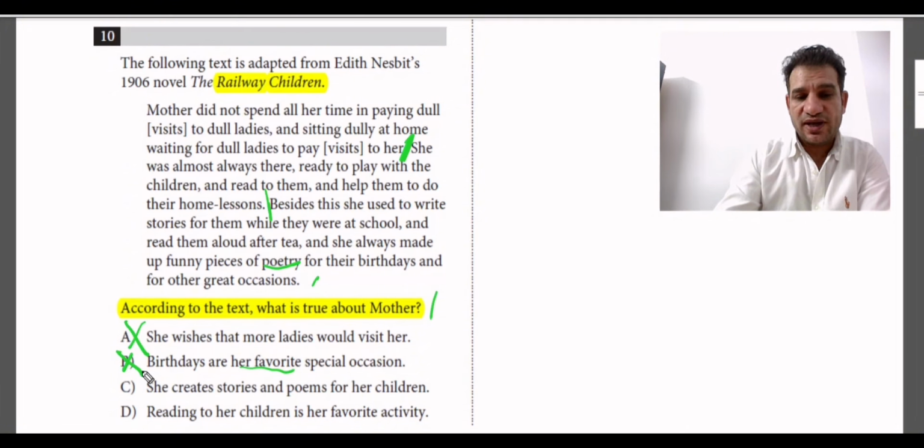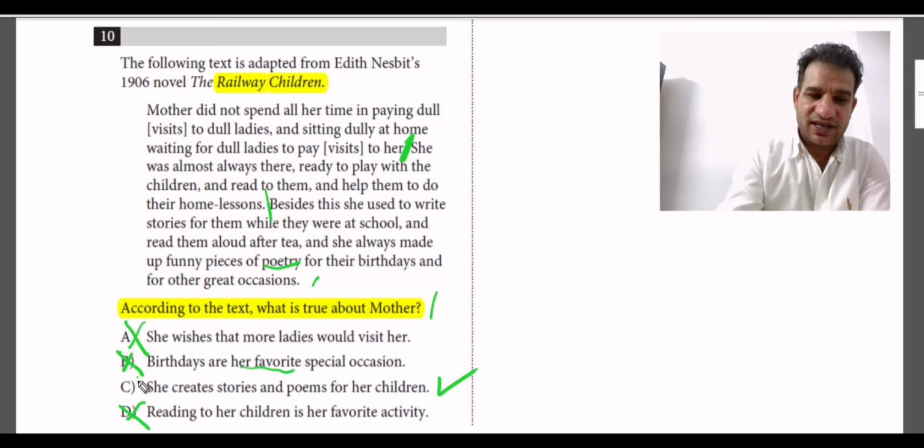And C, she creates stories and poems for her children. For sure, this is correct because according to the text, she writes poetry and stories for them while they are at school and for their special occasions, including birthdays. But we're going to go through D. Reading to her children is her favorite activity. There is nothing in the text that mentions that her favorite activity is reading to children, but it mentions that she reads, but it doesn't mention that reading is her favorite activity. So C is the correct answer.